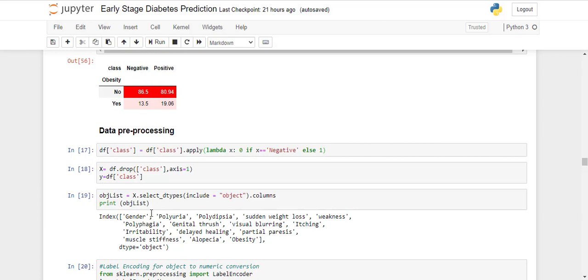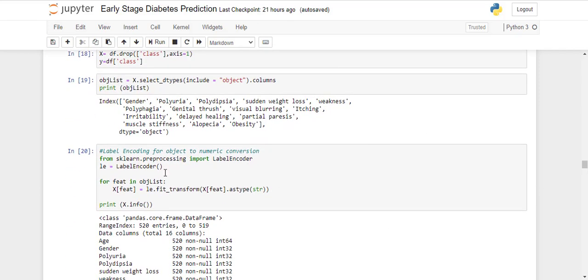Next, all our features are basically textual, in terms of yes, no, and male, female. So we have collected those features by selecting the data types. All the features which have object data types, we have selected, and then we have used label encoding. Label encoding simply encodes the categorical features into numerical format. For example, if you have three categories A, B, C, then it will convert them to 0, 1, 2.